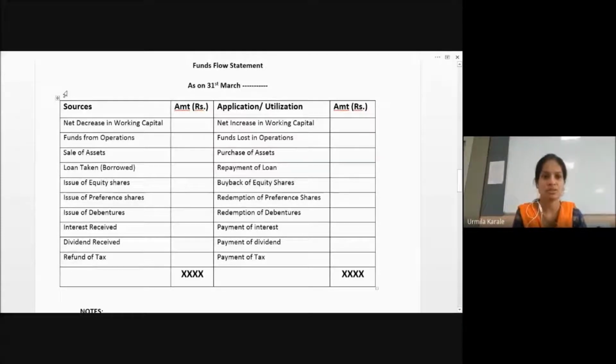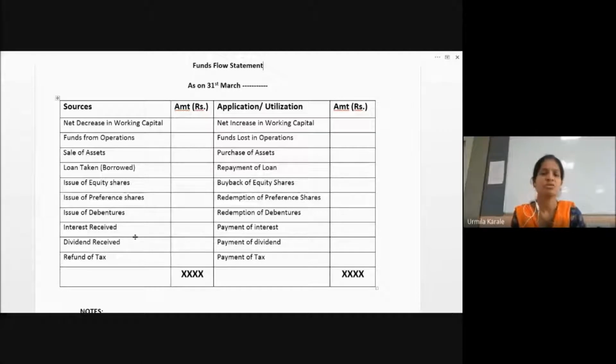to come up with the sources from where, in a particular financial year, you have got money. How has this data come? Whenever you get a financial statement, you get the data of the past year and this year also. So at least 2 years of information you have. But what happens if the data has changed between last year and this year? How that data has changed, you will also find in the explanatory notes.